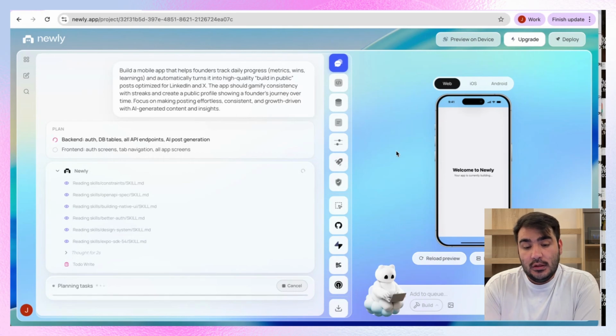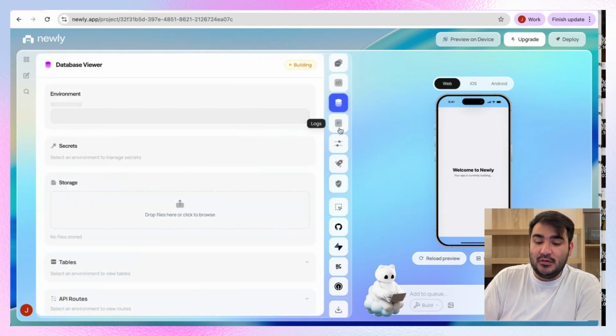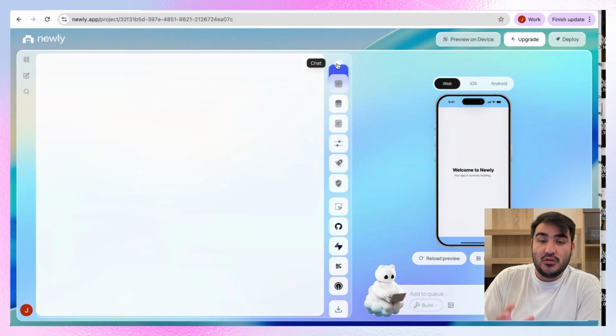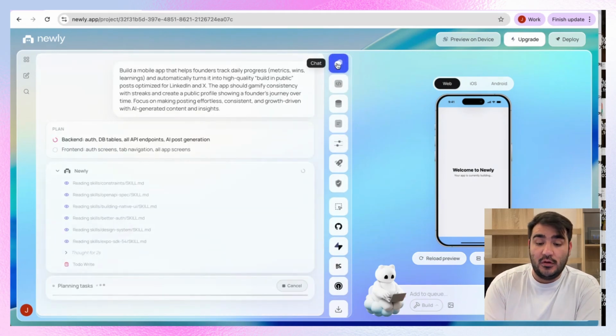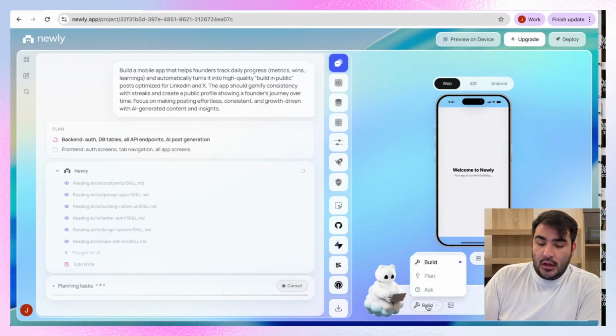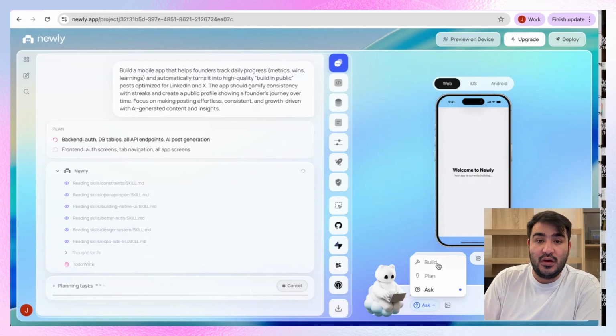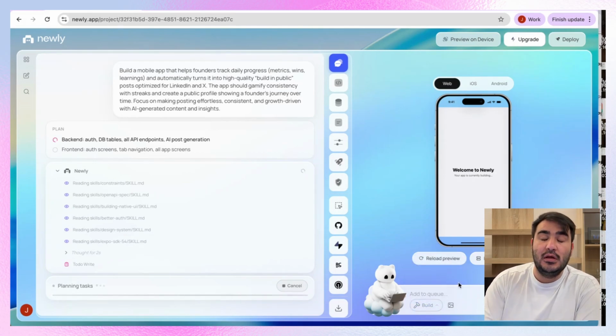I did a walkthrough video of Newly, all the platform, the code, the database, the logs, app settings, everything. So you can go watch that video, which is just before this video, and you can see how the new platform is working, what the features are, and also how you can find them. And also here, you can have a build mode, or you can have a plan mode to talk with AI and prepare the app, or you can ask some questions. So if you don't want to give AI the build prompt, you switch to ask and then ask questions. And then, once you want to give a prompt to build, you change it back to build mode.